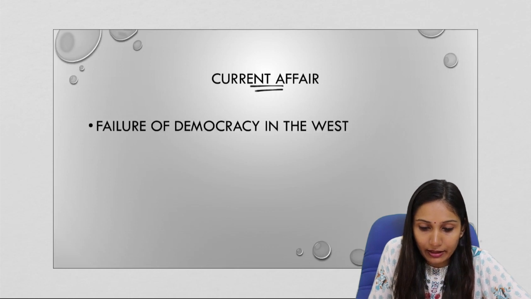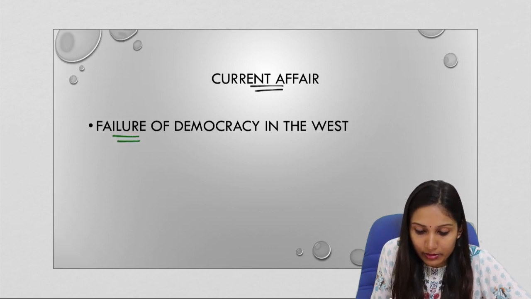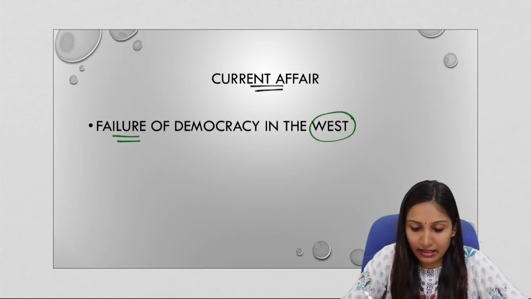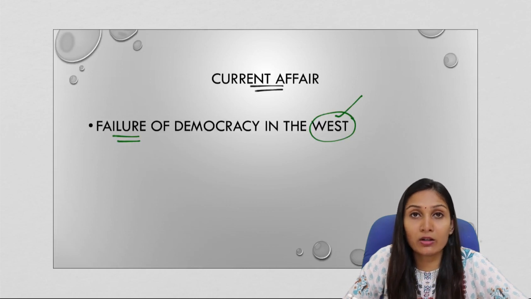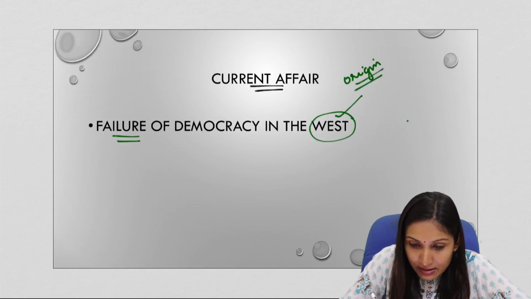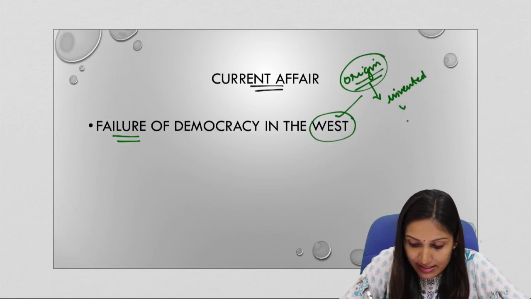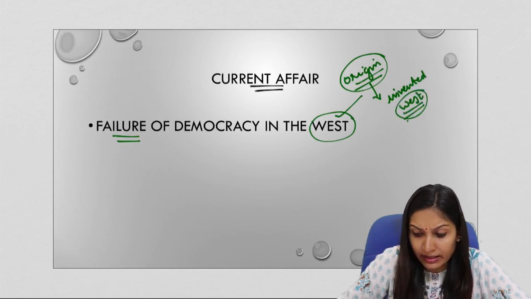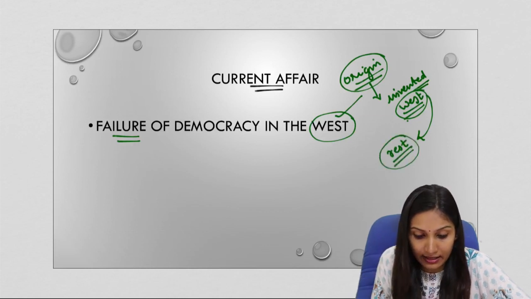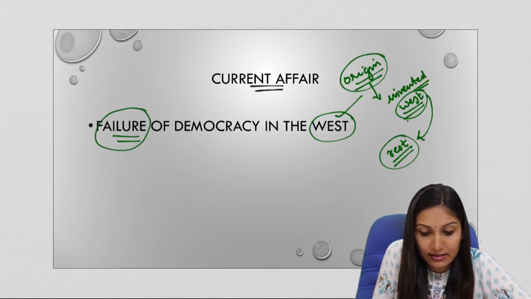Now, if we analyze the current affair, we will see that there is a failure of democracy in the West. From different examples, from different current events, we understand that there is a failure of democracy or democratic institutions in the West. Now, if we talk about the origin of democracy, the system of democracy was invented by the Western countries. But even though the invention of democracy happened in the West and later these democratic values got exported to other parts of the world, now we are seeing a failure of democracy and democratic institutions in the West.